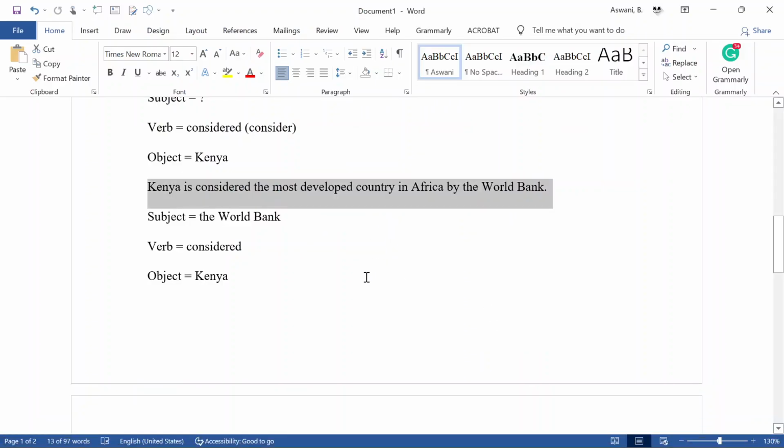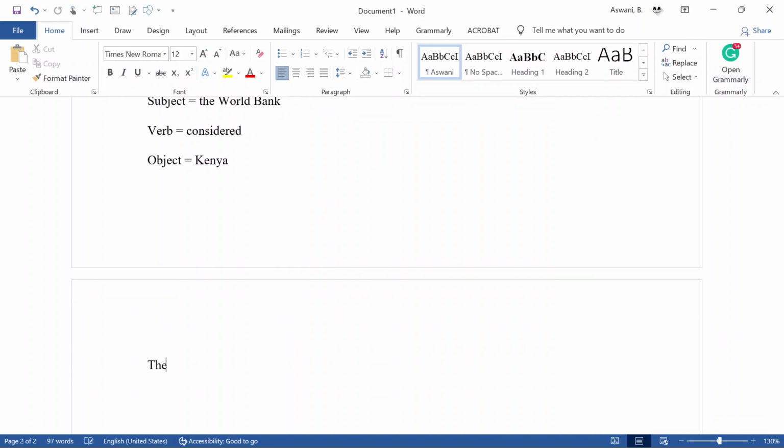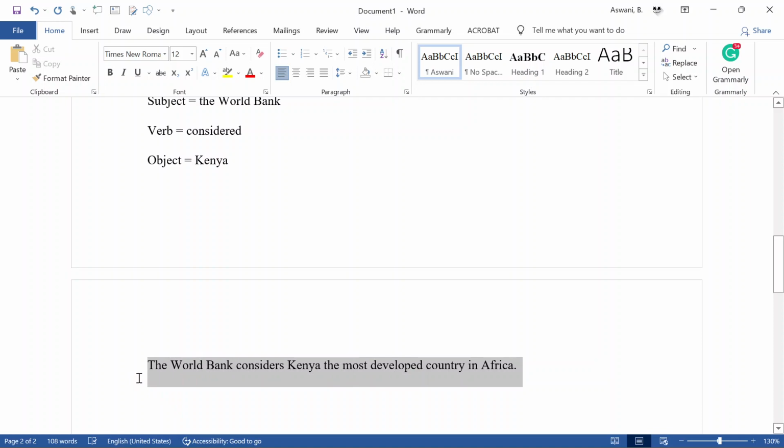So in this case, to do that, we need to rewrite it beginning with the World Bank. The World Bank considers Kenya the most developed country in Africa. Now, this sentence is correct. We have all the elements.